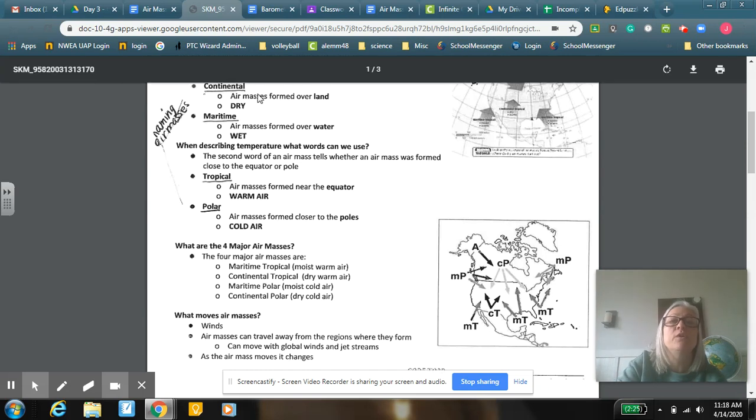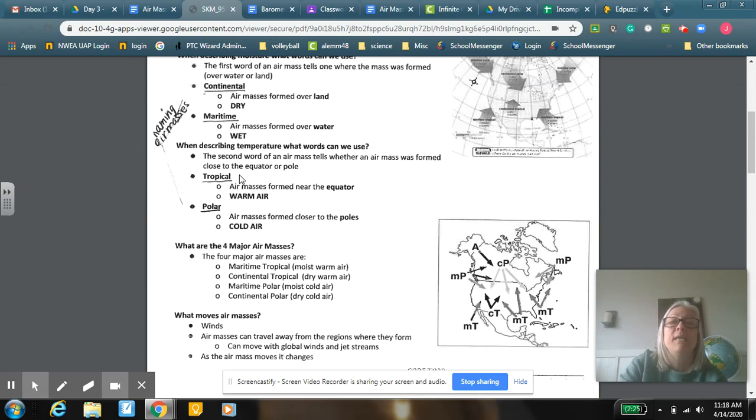So these are the words that are probably the most significant to you in these notes. Continental meaning land, maritime meaning water, knowing that continental is dry, maritime is moist. Tropical, meaning closer to the equator, that's warm, and then polar, meaning by the poles, which is cold. So you have those 4 different masses, which I had already just talked about: maritime tropical, continental tropical, maritime polar, and continental polar.